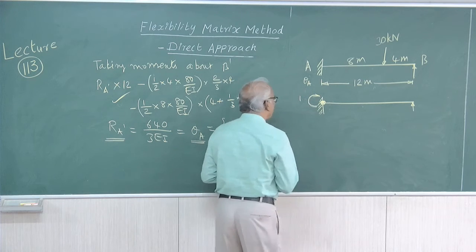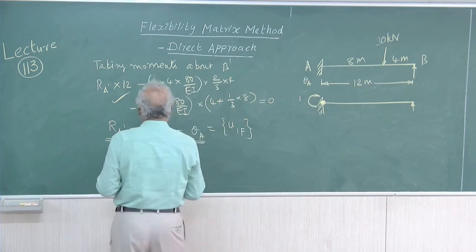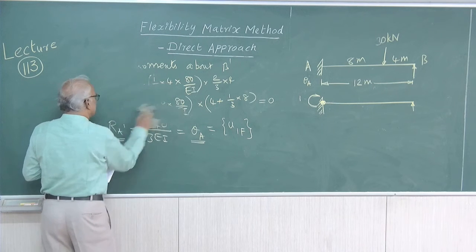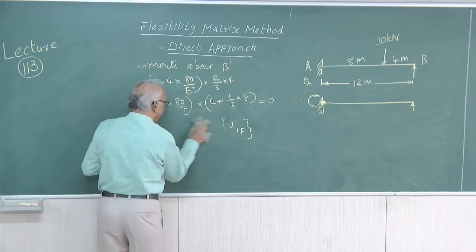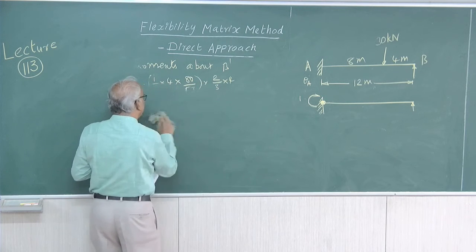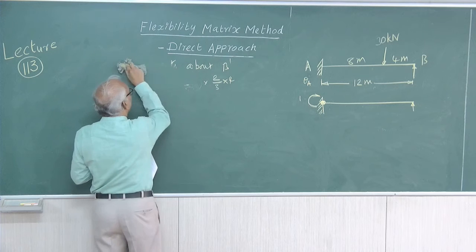Now we have to find out the A matrix. It is again a matrix of displacements only, for which we do not know the value of the redundant, F naught is not known.